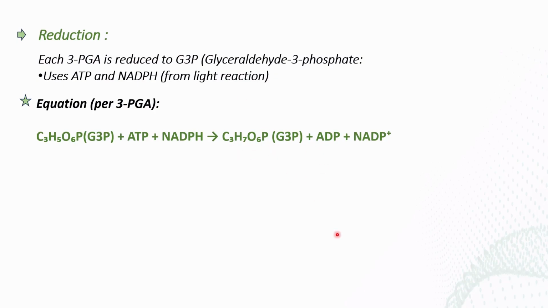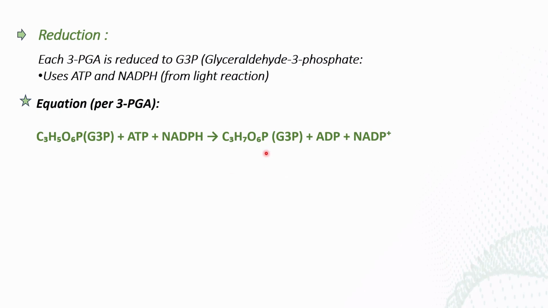Here it has 5 hydrogens, whereas here there are 7 hydrogen atoms. The added hydrogen atoms come from the NADPH molecules, which donate hydrogen to this 3 carbon compound, 3-phosphoglycerate, and then it forms glyceraldehyde 3-phosphate.